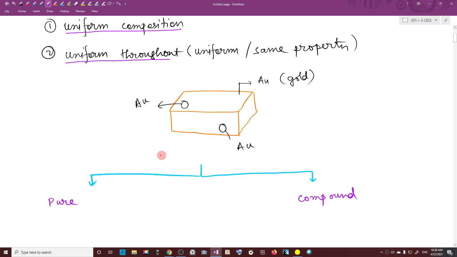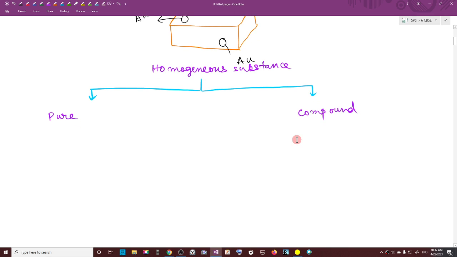So it will be a subpart of homogeneous substance. It will be a subpart of homogeneous substance. Is that clear to all of you now?